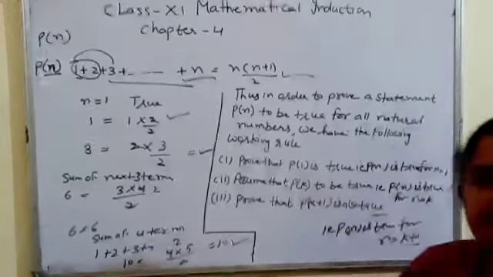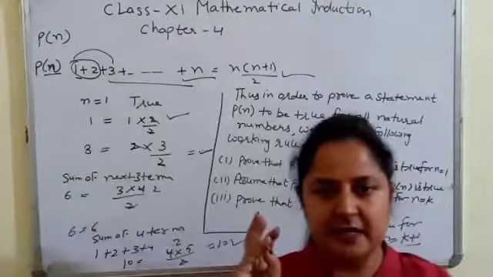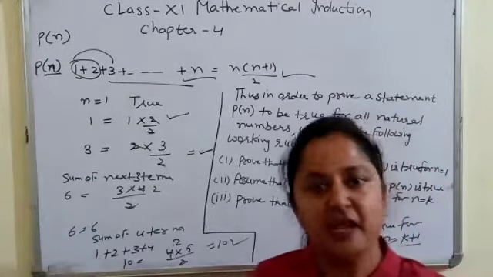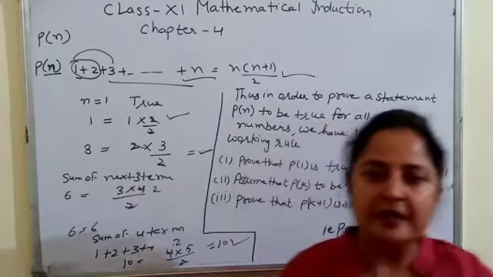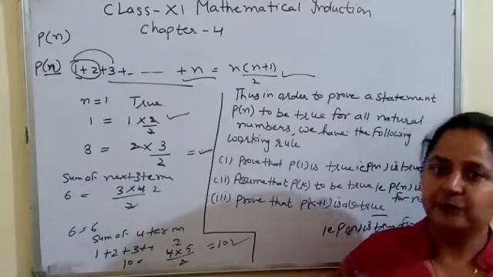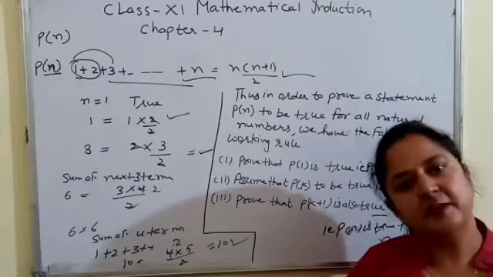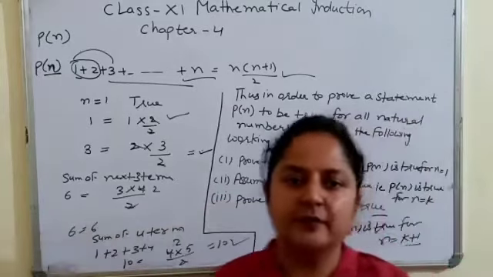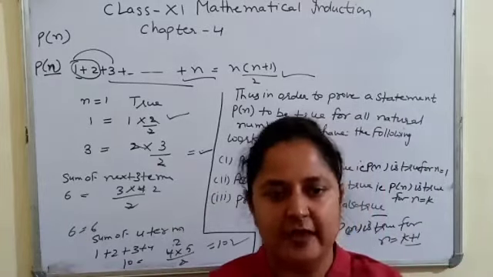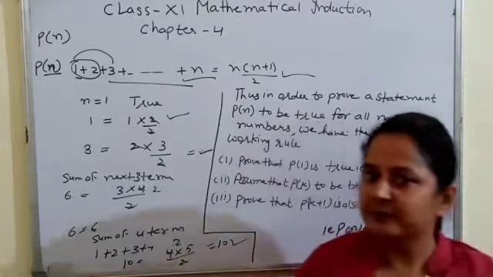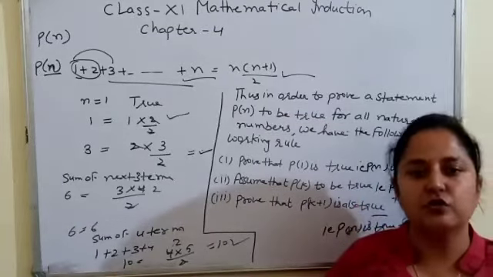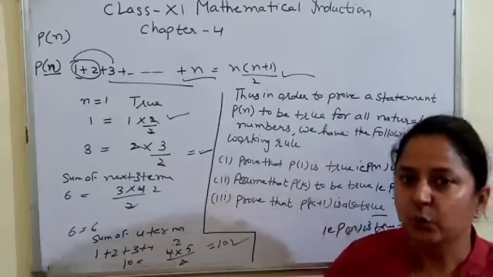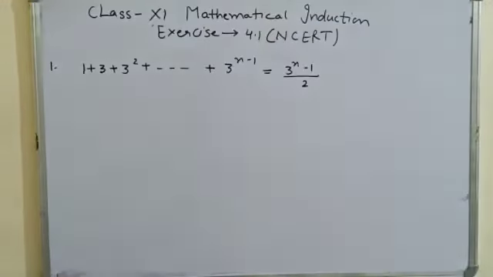So in mathematical induction, we will follow three steps. Firstly, we will check the statement by substituting n equal to 1. If it is true, then move to the second step. In the second step, we will assume that the statement is true for k. We will substitute k in place of n. And in the third step, we will prove that the statement is also true for k plus 1. So let's see.